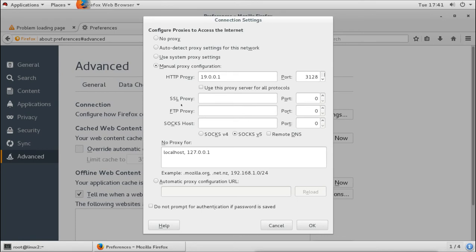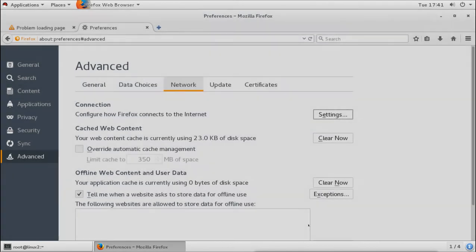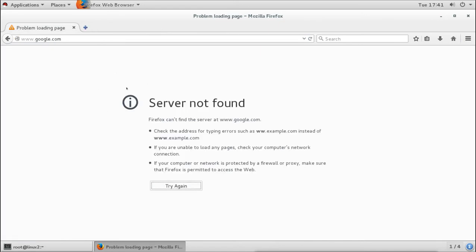Then for all the other services like SSL, FTP or SOCKS, I will use that same proxy, so I configure the same proxy for all services. It also says no proxy for localhost or 127, so localhost will work. Different browsers have different settings. Now I will say OK. Now we have configured the proxy. We say to use the proxy server for all the internet-related services: HTTP, HTTPS, FTP.